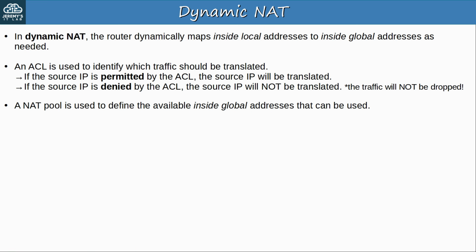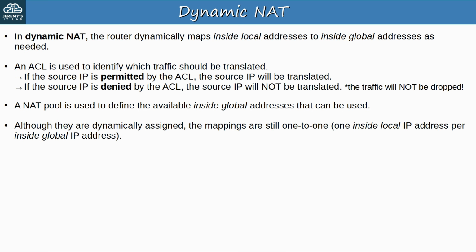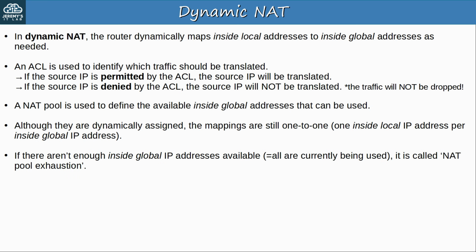Let me explain a few more points about dynamic NAT, and then we'll look at the configuration. Although they are dynamically assigned, the mappings are still one-to-one, one inside local IP address per inside global IP address. If there aren't enough inside global IP addresses available, if they are all currently being used, it is called NAT pool exhaustion. In the previous example, the ACL specified a /24 subnet of inside local addresses, but the NAT pool only had 10 inside global addresses. So there can only be 10 translations active at a time.